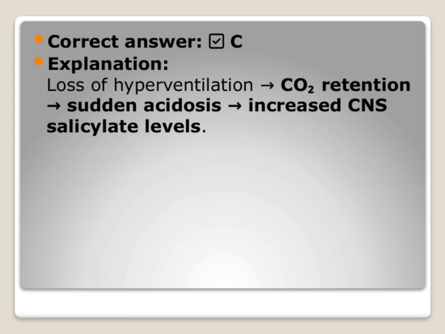The key concept to understand is what happens when hyperventilation is lost. When a patient stops hyperventilating, CO2 retention occurs. This is important because CO2 buildup leads to a drop in blood pH, resulting in sudden acidosis. This acidosis then causes an increase in CNS salicylate levels, which can worsen the patient's condition. So, essentially, the loss of hyperventilation shifts the balance, leading to CO2 retention, acidosis, and an increase in salicylate levels in the central nervous system. Recognizing this sequence is critical in understanding how changes in ventilation can impact salicylate toxicity.